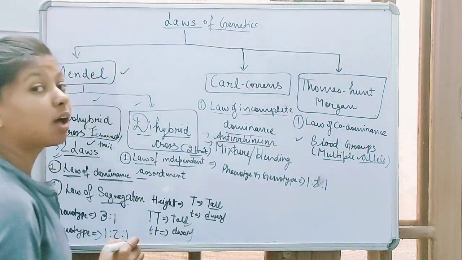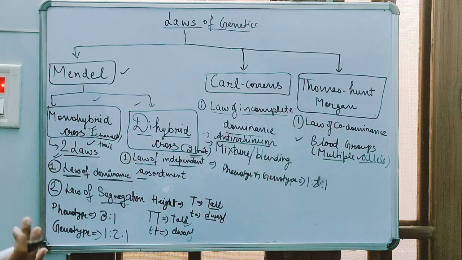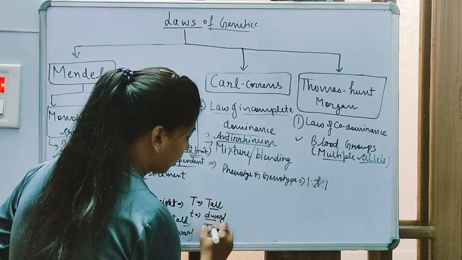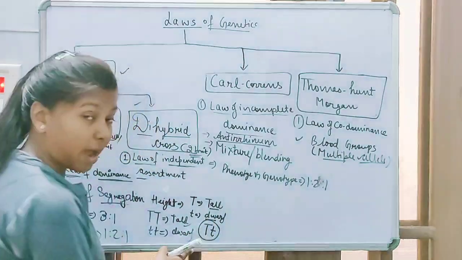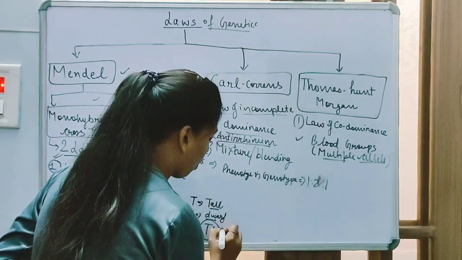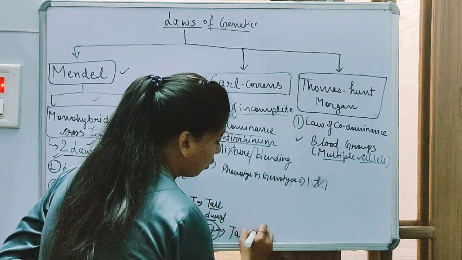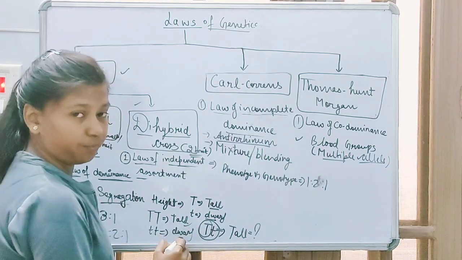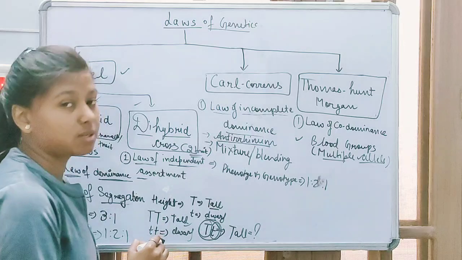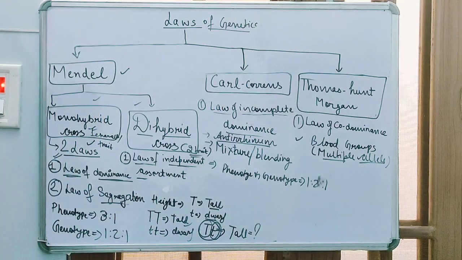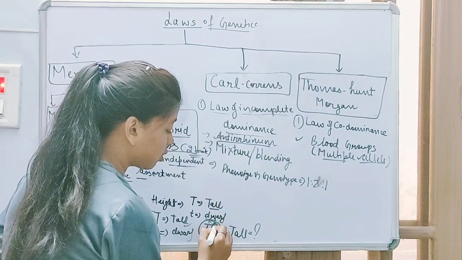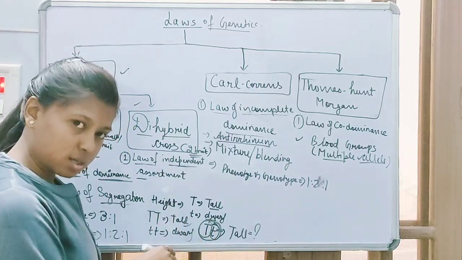However, when they are in heterozygous state, when two different alleles of the same gene combine together, how are they going to express? So capital T and small t, when they come together in a heterozygous state, will form tall plants. How? Because capital T is dominant in nature and small t is recessive in nature.